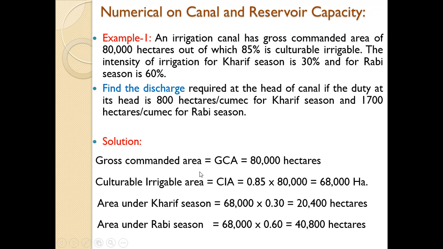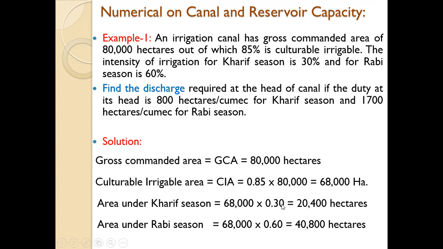The meaning of this is that gross commanded area means the area under command area is 80,000. Out of this, cultivable irrigable is 68,000. Rest of the area goes under canal system, then offices and dwellings and all those things, right? Then area under Kharif season, you can calculate with the help of intensity. So here the intensity of irrigation for Kharif season is 30% and for Rabi season is 60%. So from cultivable irrigable area we can calculate area under Kharif, area under Rabi.